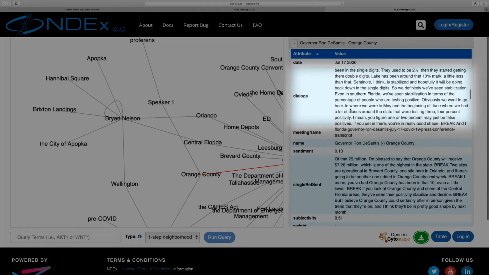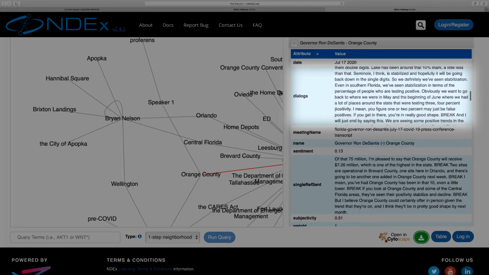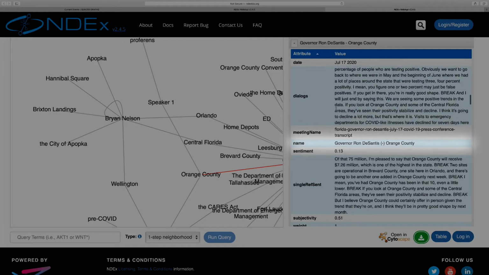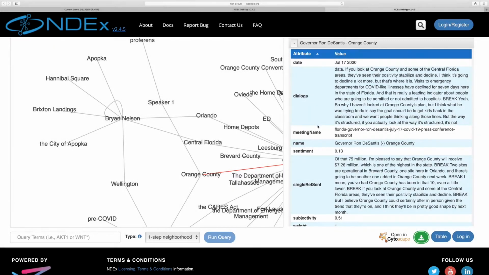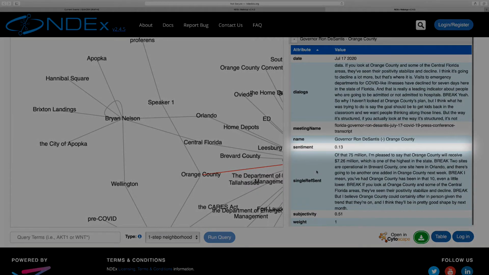Up above, under Dialogues, we see the larger context of these short quotes. Under Name, we see the speaker's name as well as the subject of the quotes. And in relevant graphs, such as this one, the sentiment row gives us a general sentiment analysis on a scale of -1 to 1, with 1 being the most positive.